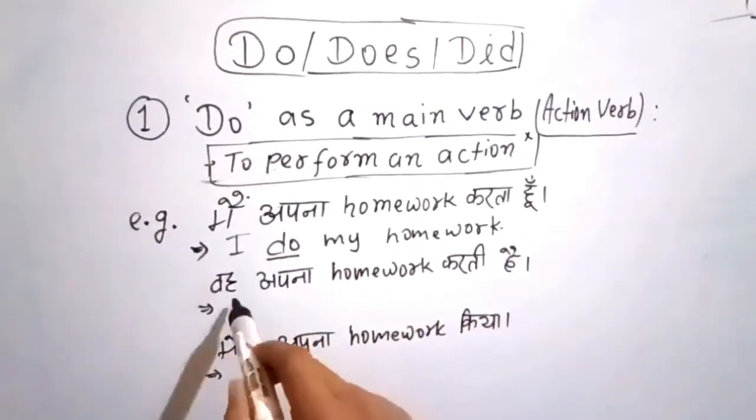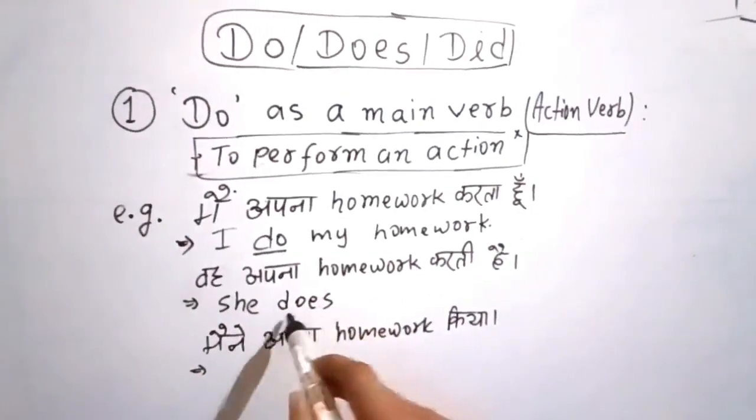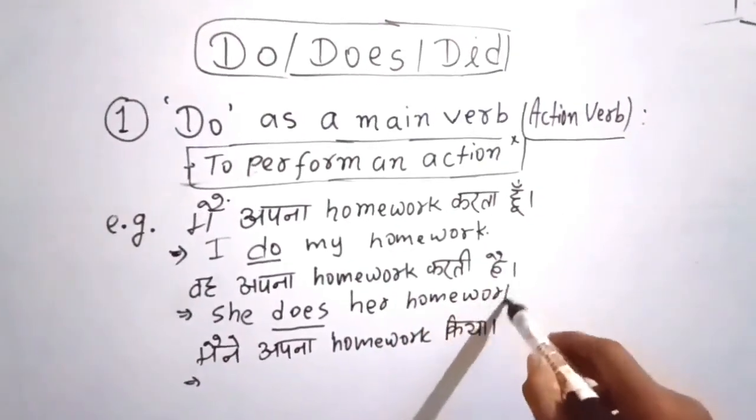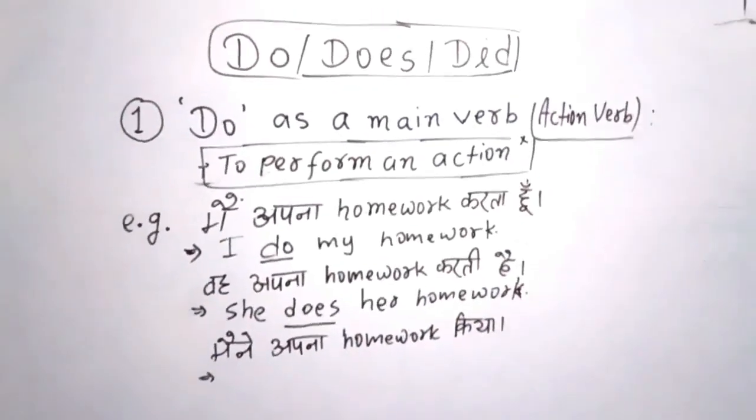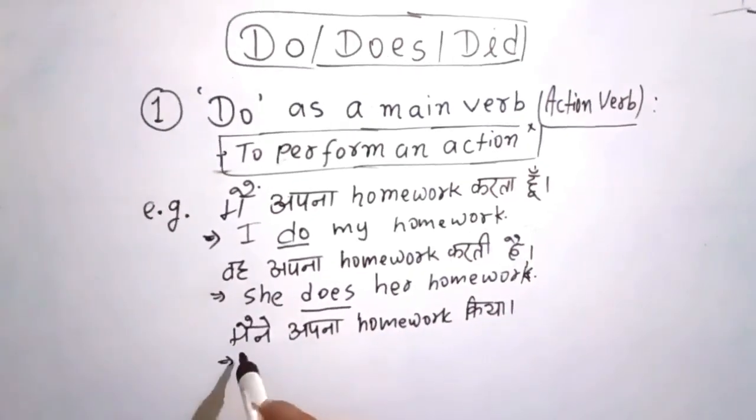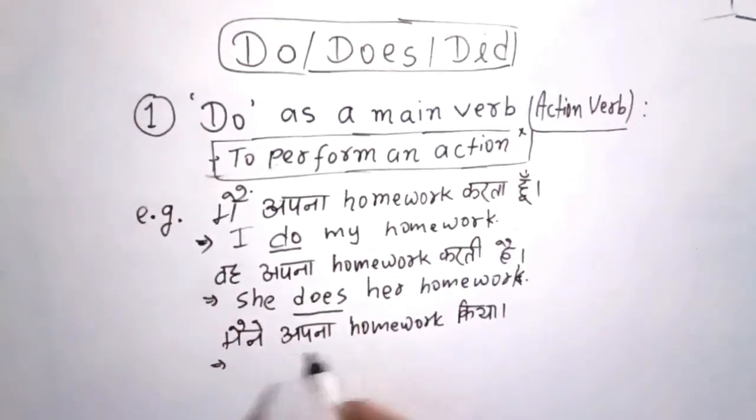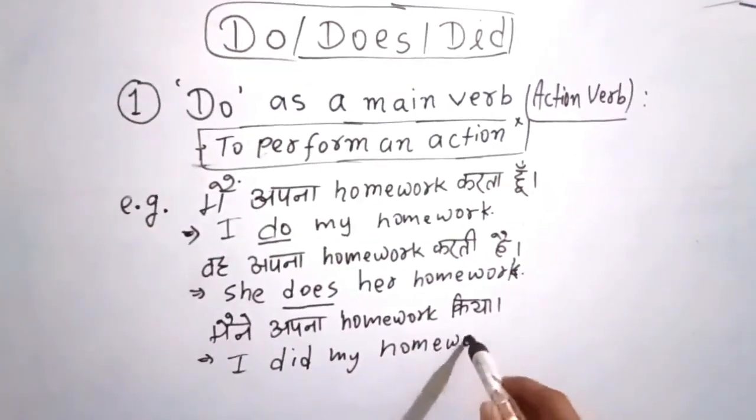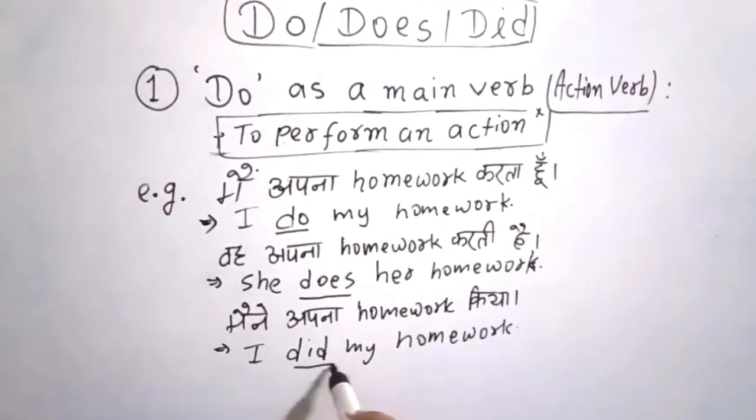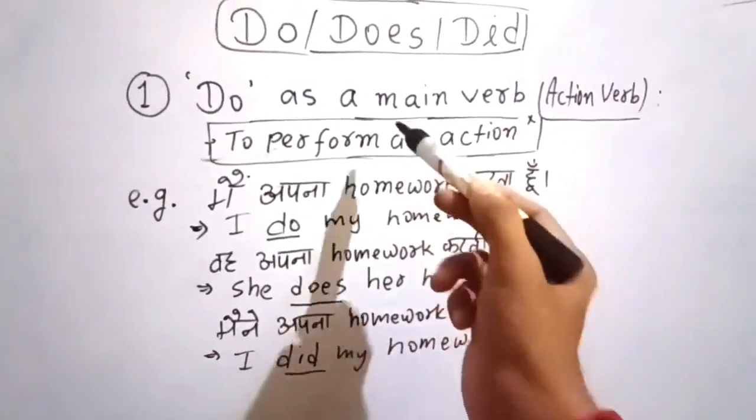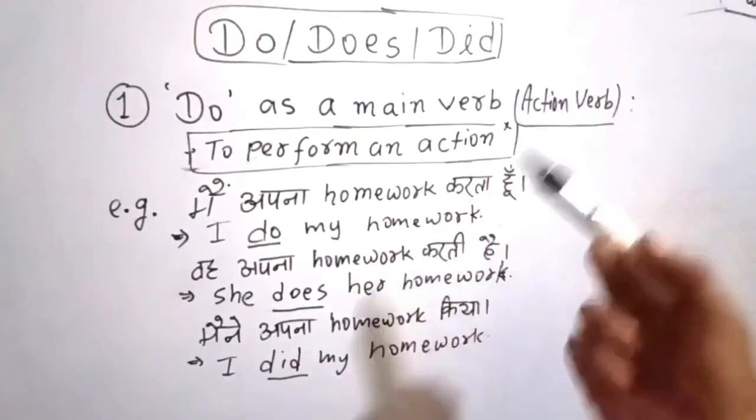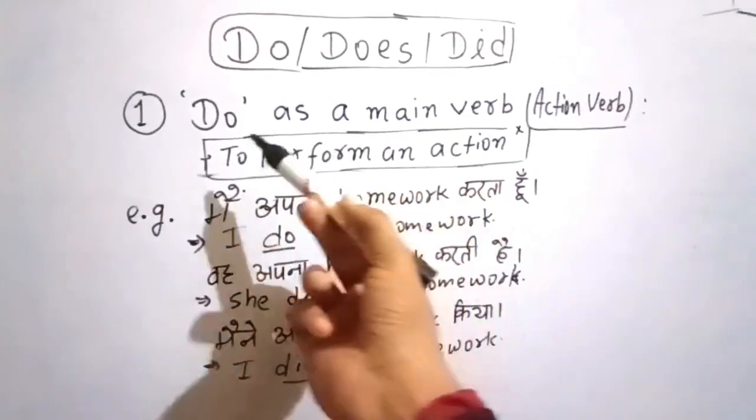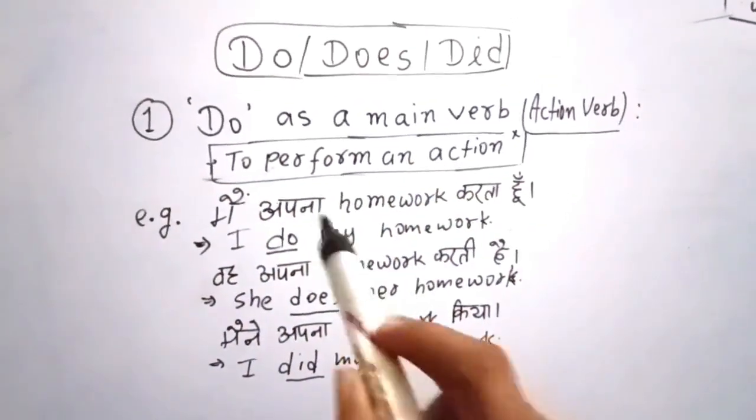वह अपना homework करती है. She does her homework. Okay, and for the past one, I can use did, right? मैंने अपना homework किया. I did my homework. So as we can see, we are using do, does, did as the main verb to perform some actions. In this way, we can use do, does, did for the first use as the main verb. Let's talk about the second one.